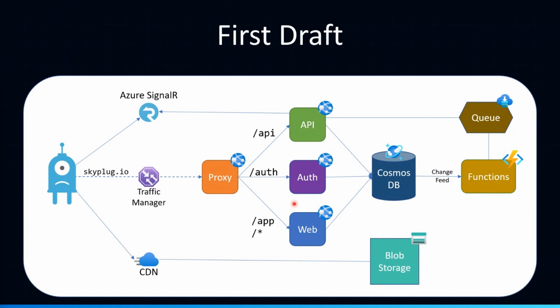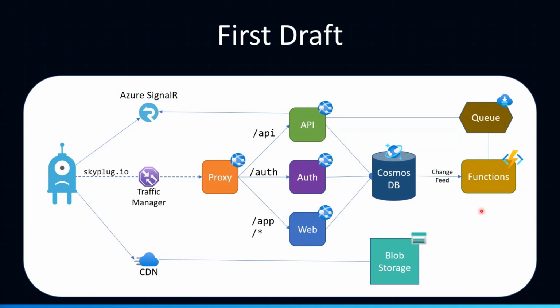So with those goals in mind, let's think about how would we build this thing? Here's a first draft, or at least how I started thinking about it originally. And this is more or less typical boilerplate architecture. So of course, we know we need a CDN. Every web app needs a CDN. We put our web assets in blob storage and store those along with other assets that we might need that are static and file in nature. We have SignalR up here to do some fancy real-time streaming of updates so the client can always be in sync. We have a bunch of web applications as microservices here behind Traffic Manager, which I'll talk about later.